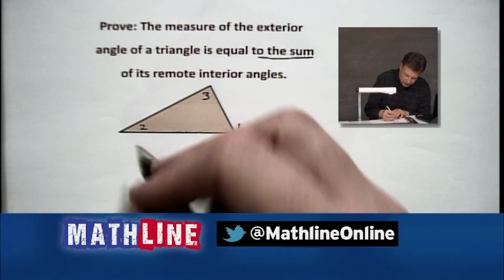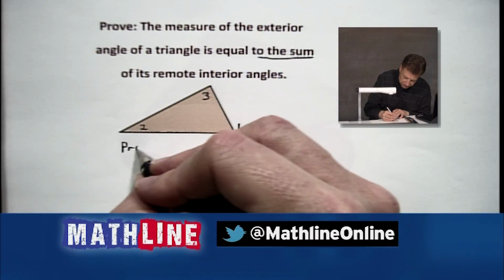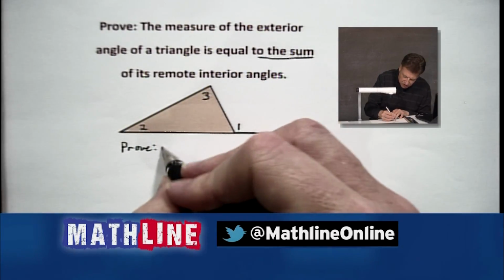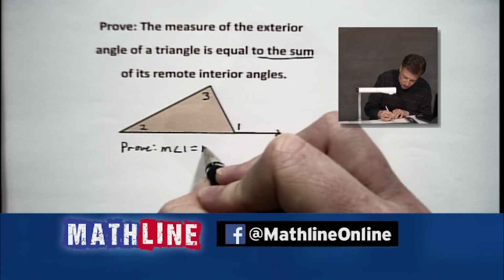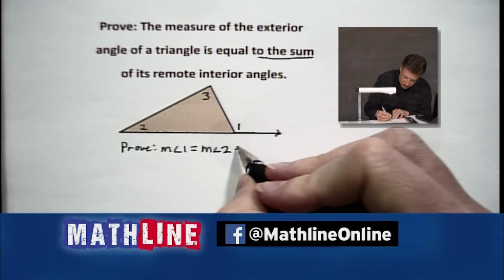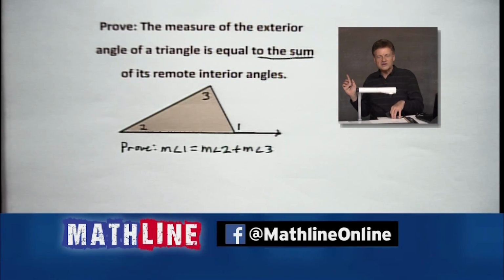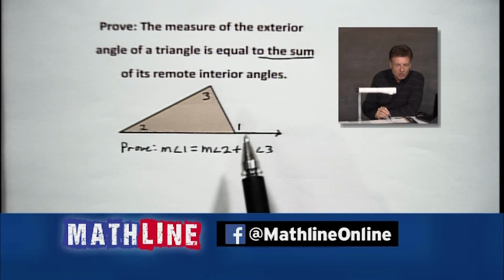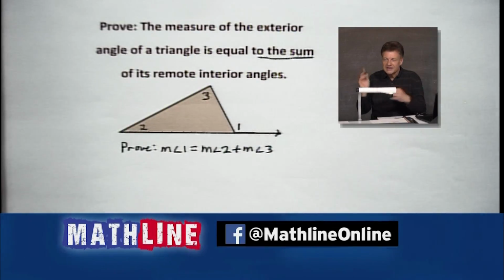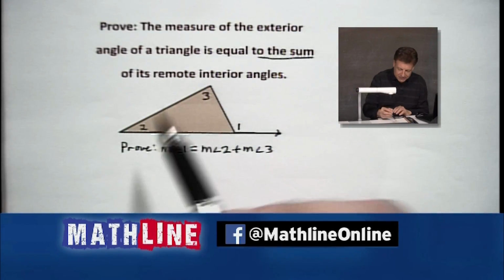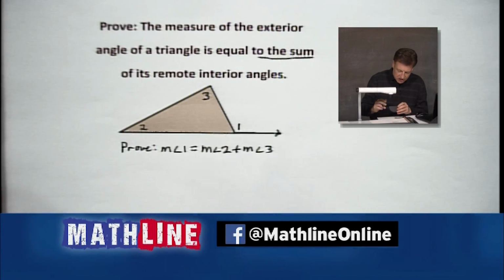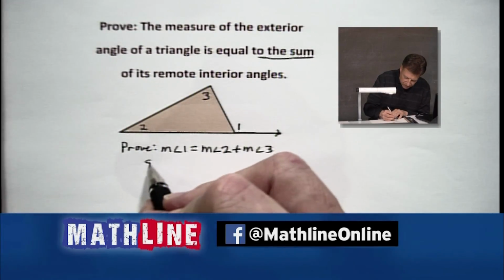So what we're going to try to prove here, pretty straightforward, is that the measure of angle 1 should equal the measure of 2 plus the measure of 3. Now notice I put 1 out there as the exterior angle because I've seen times, oh my goodness, when people try to say 2 plus 1 gives you 3, and then it gets very confusing. So it's all about position. It's all about the location here. So let's take a look at how we're going to prove this out.